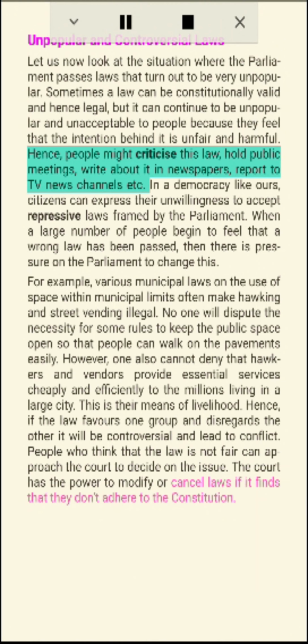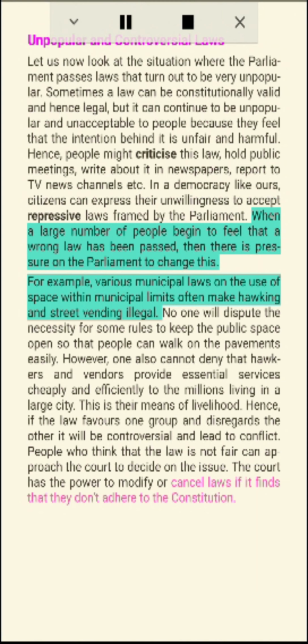Sometimes a law can be constitutionally valid and hence legal, but it can continue to be unpopular and unacceptable to people because they feel that the intention behind it is unfair and harmful. Hence, people might criticize this law, hold public meetings, write about it in newspapers, report to TV news channels, etc. In a democracy like ours, citizens can express their unwillingness to accept repressive laws framed by the Parliament.